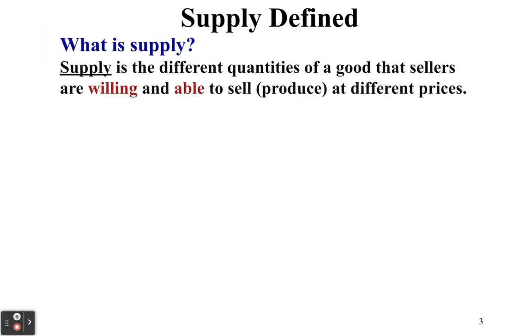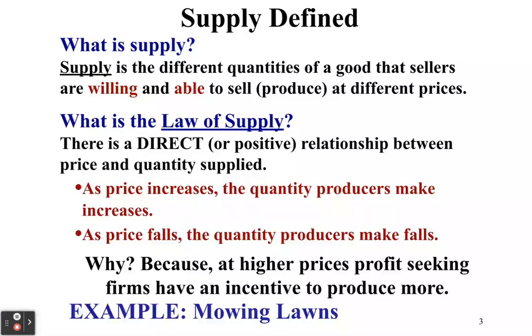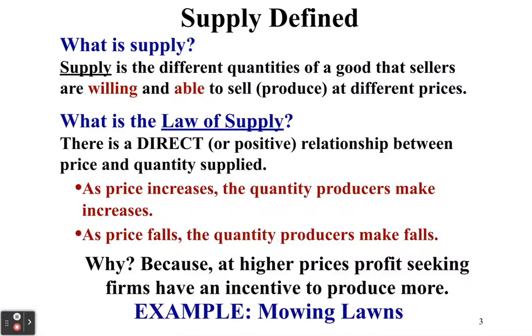So supply is the different quantities of a good that sellers are willing and able to sell or produce at different prices, right? As we talked about last time, there's a law of supply, just like with the law of demand, although the law of supply is slightly different. Rather than having an inverse relationship, we have a direct relationship between price and quantity supplied. And remember, there is that big difference between overall supply and quantity supplied, just like there was with overall demand and quantity demanded. So keep that in mind.